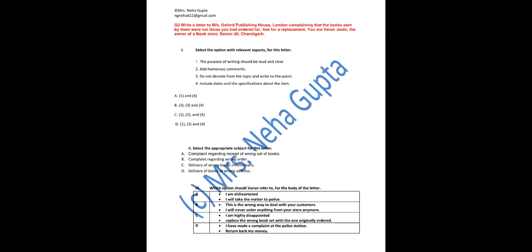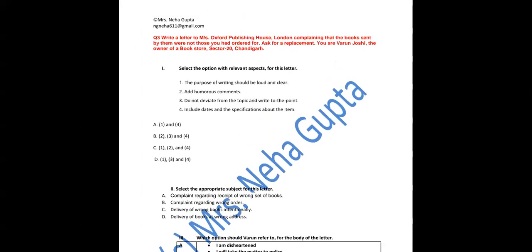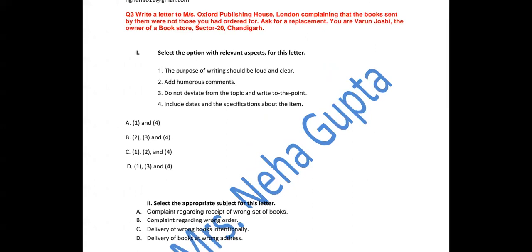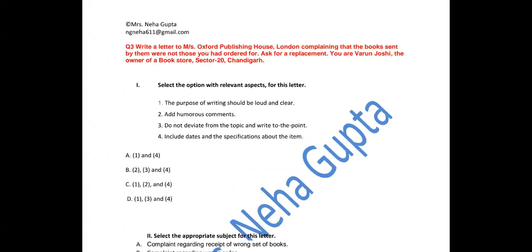You need to be extra careful, kids, because we are doing every type of letter in the MCQ form. This is the next question. Let us read the question. Write a letter to Messrs Oxford Public House, London, complaining that the books sent by them were not those which you had ordered. Ask for a replacement. You are Varun Joshi, the owner of a bookstore, Sector 20, Chandigarh.